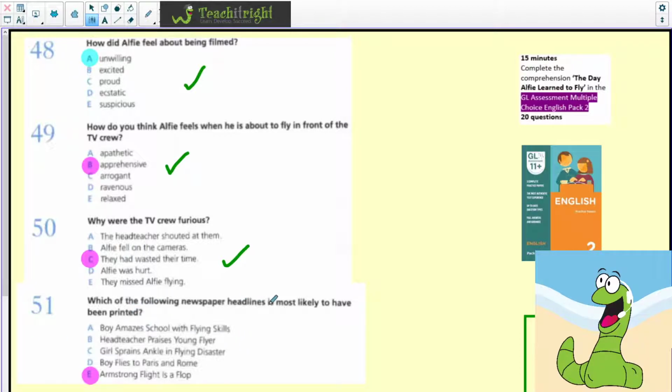Which of the following newspaper headlines is most likely to have been printed? Well, it's not boy amazes school with flying skills because he didn't fly in front of them. Head teacher praises young flyer. No. Girl sprains ankle in flying disaster. Boy flies to Paris and Rome. No, it was Armstrong flight is a flop.